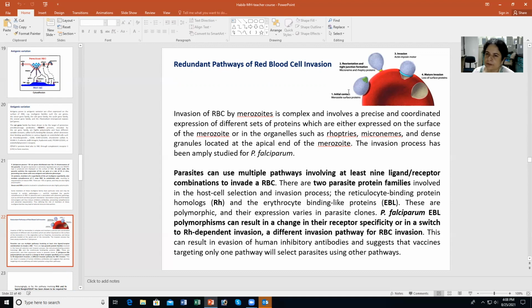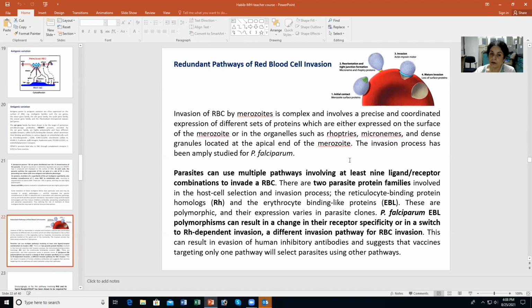There's an initial contact, so the merozoite surface proteins come into contact with the RBC. There is reorientation of the merozoite, such that the apical complex is juxtaposed with the RBC membrane. And the microneme and rhoptry proteins are released, and there is invasion. After invasion, the merozoite enters and then gets converted into the ring stage, and so on. Now, how does this recognition of the merozoite surface proteins and the RBC proteins happen? As I said, it's a very complex and coordinated process. There is orientation, apical reorientation, and release of all these microneme and rhoptry proteins and dense granules at the apical end, and this invasion process has to be completed.